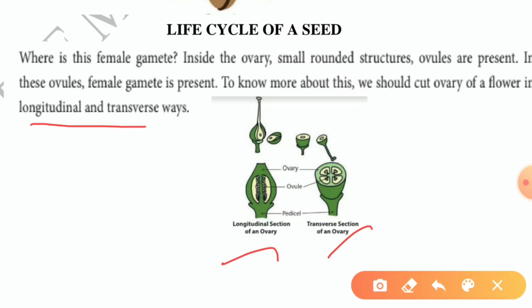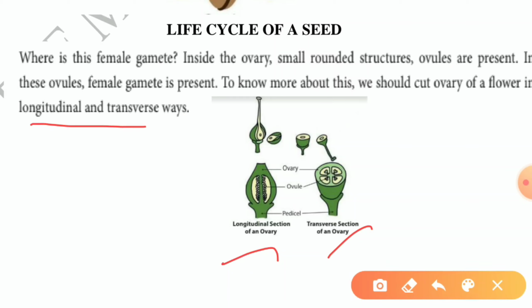TS means transverse section. Transverse section means குறுக்குவெட்டு தோற்றம். We see the TS of an ovary. What will we see? Here, the seeds are also present. The structure is cut in a transverse way. Now, the main difference between LS and TS of a flower, and also LS and TS of an ovary.